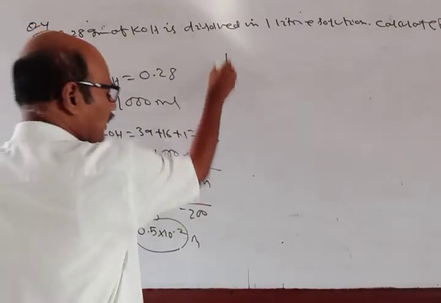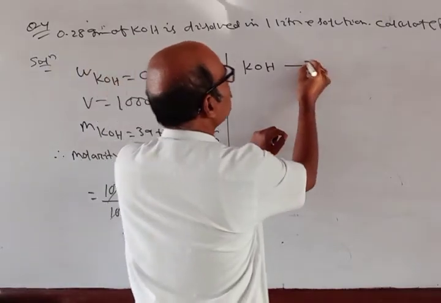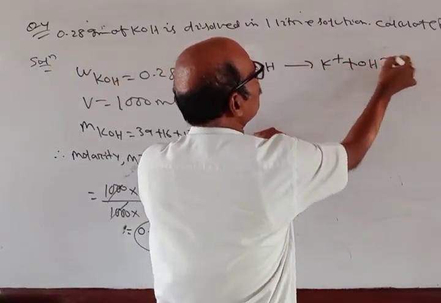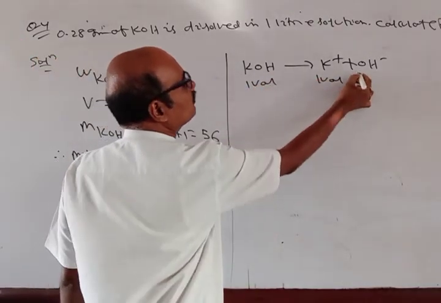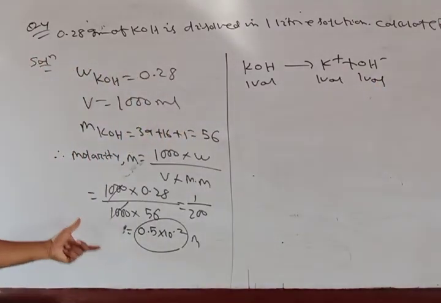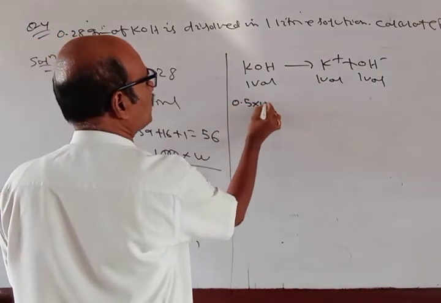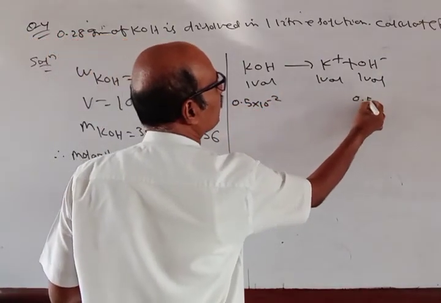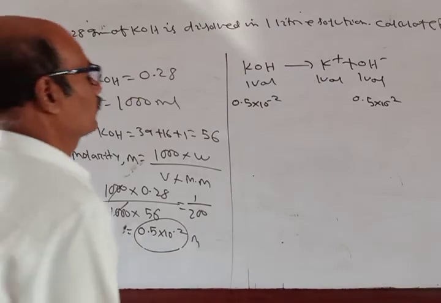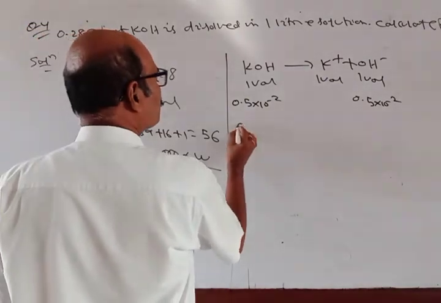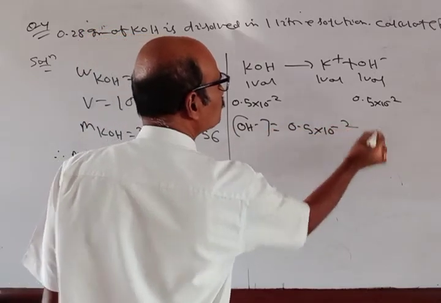Okay, so here I can write now KOH gives K plus and OH minus, K plus plus OH minus, right? Now one volume, and how much is KOH here? 0.5 into 10 power minus 2. So OH minus ion concentration is equal to 0.5 into 10 power minus 2.